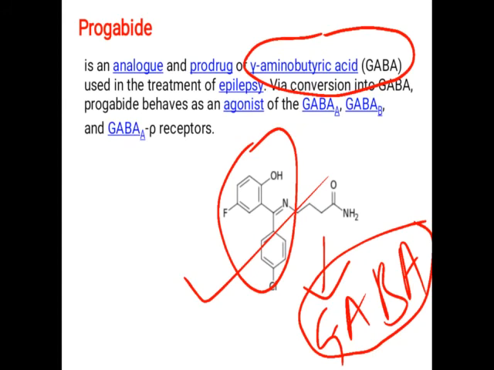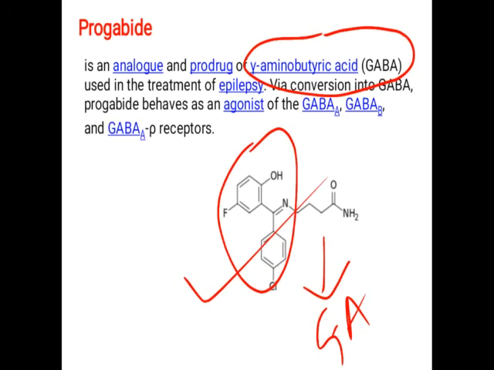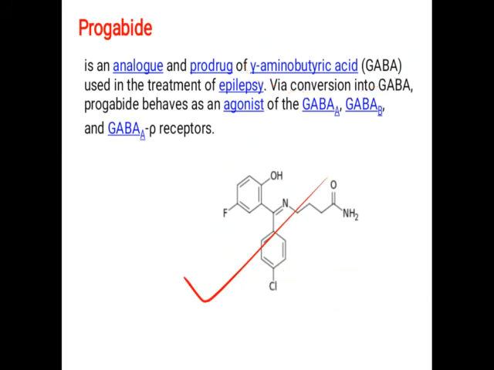So what is the structure of GABA? Gamma aminobutyric acid. Butyric acid means an acid with 4 carbons. Okay, so what is the actual reaction that takes place?